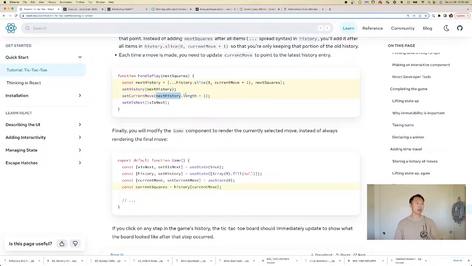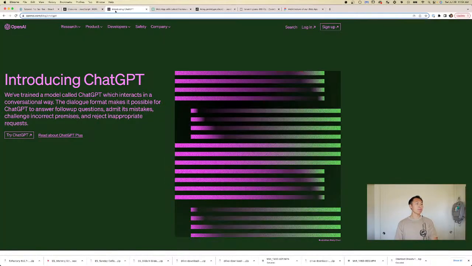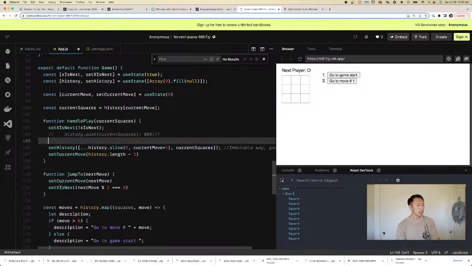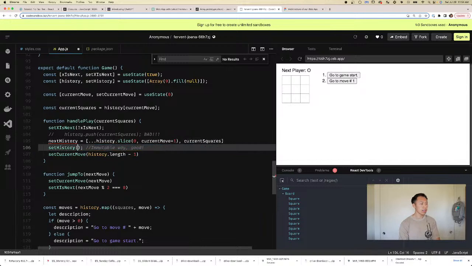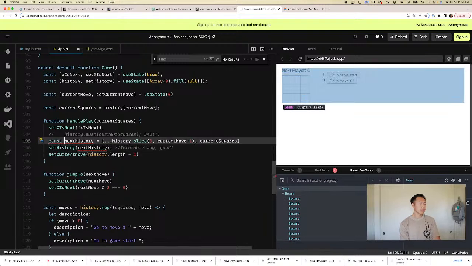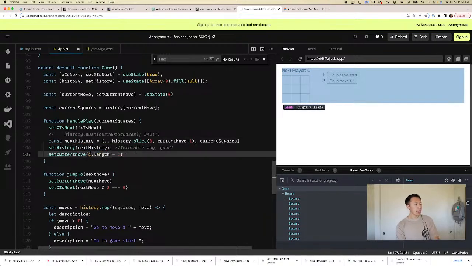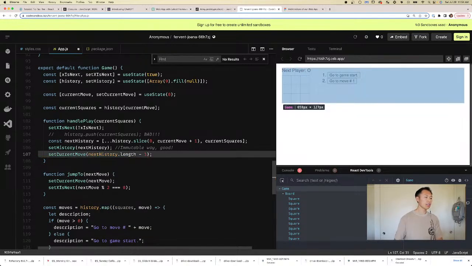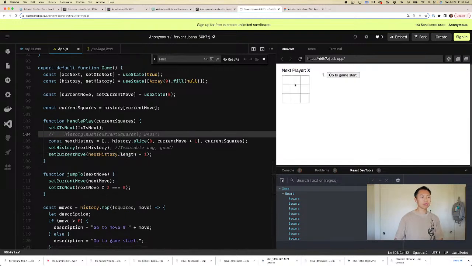We're just doing history dot length minus 1, but it's not the next history. We need the next history. Oh, I see the issue. So basically we are, okay, so this is why we need to pull this out. So this is the next history. And then we can set the next state here. And then now the last move that we want to display is actually the next history's last element. I think this will fix the problem.